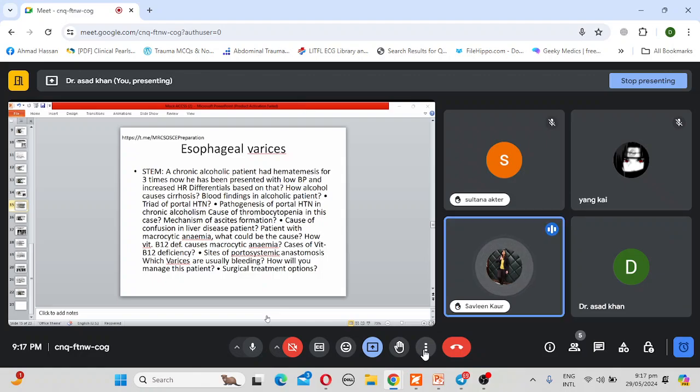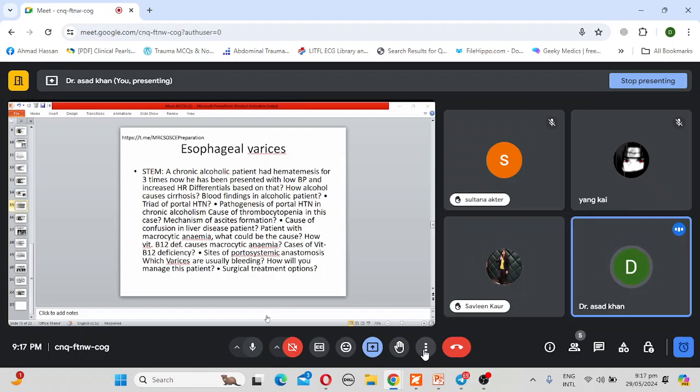Because of the destruction of the bone marrow by the toxins released from the alcohol, there is decreased hematopoiesis leading to pancytopenia. And also there is DIC and hemodilution. And hypersplenism, correct? Hypersplenism, yes.